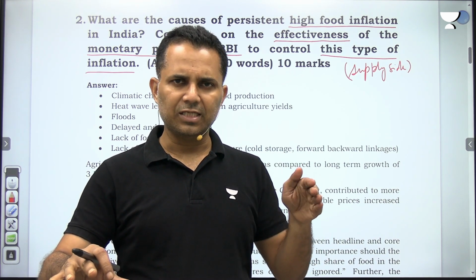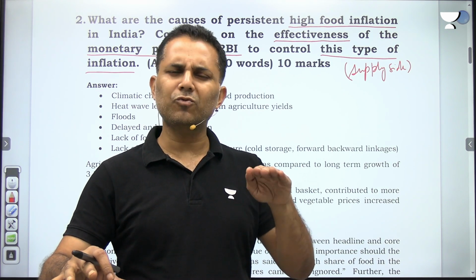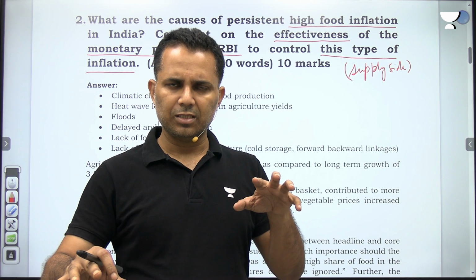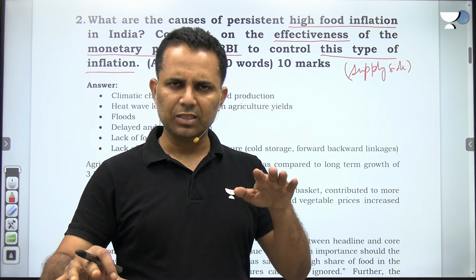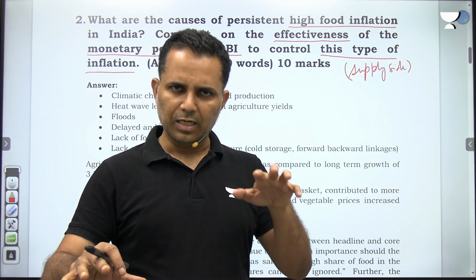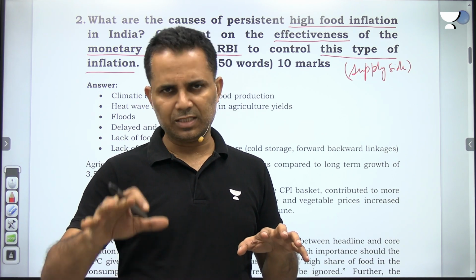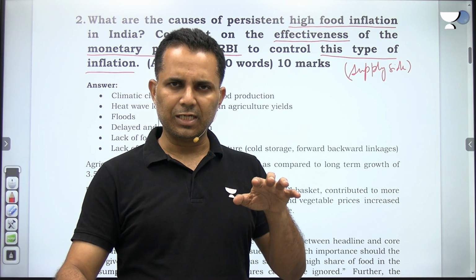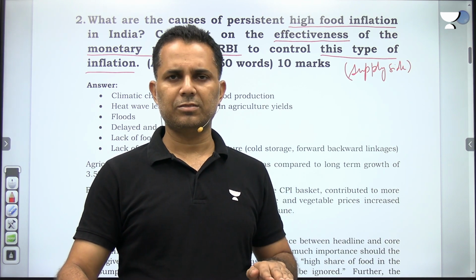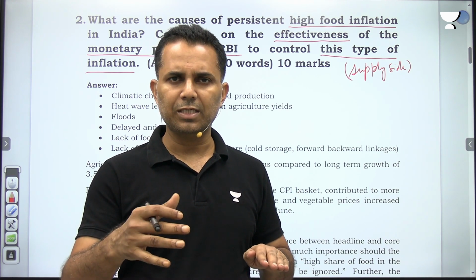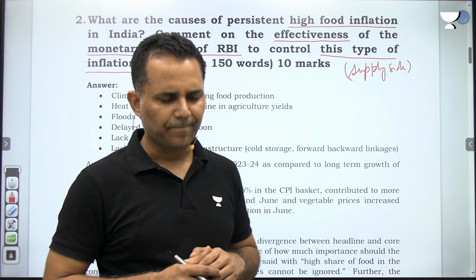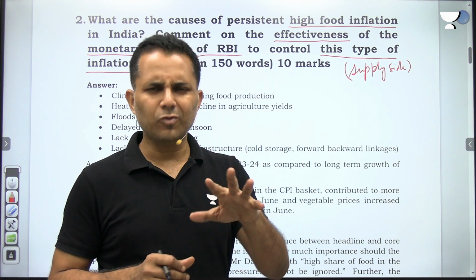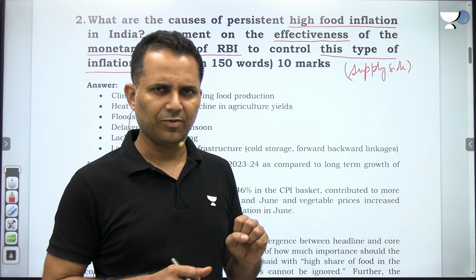Generally, demand of discretionary items comes down, but even for basic items, to a certain extent, not exactly, but to a certain extent, when the overall liquidity is tight, the demand for overall goods and services comes down. So demand can be reduced, supply cannot be changed, but since supply is less, that's why there was inflation, so RBI's monetary tightening can lead to reduction in demand. This can help in tackling inflation. It cannot control this properly, but to a certain extent, yes, it can help in controlling inflation.